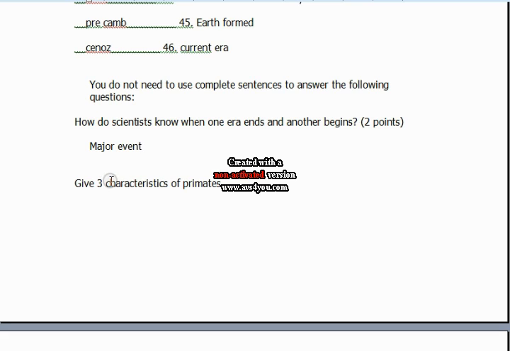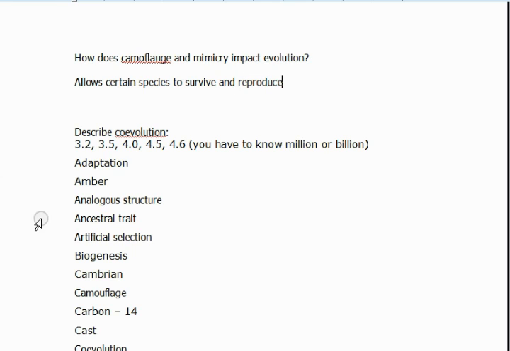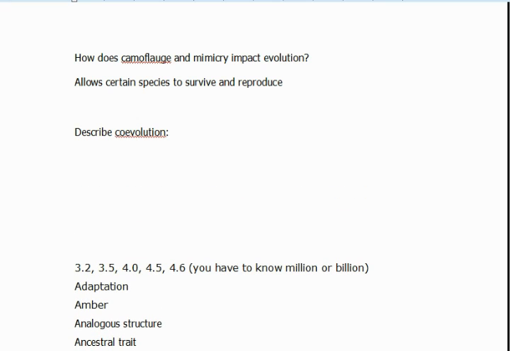You don't need the 3 characteristics of primates. How does camouflage and mimicry impact evolution? It allows certain species to survive and reproduce.